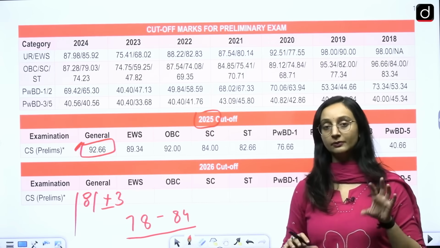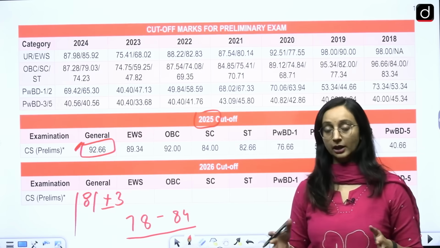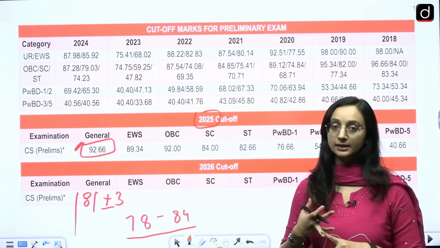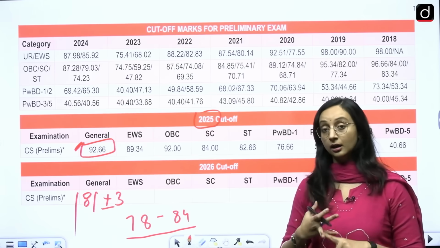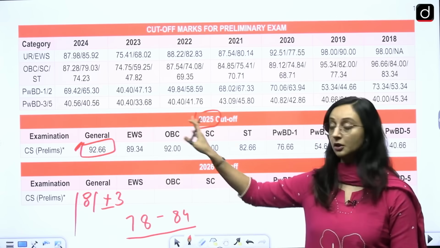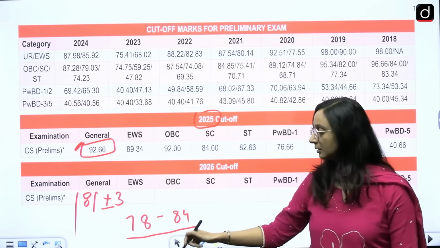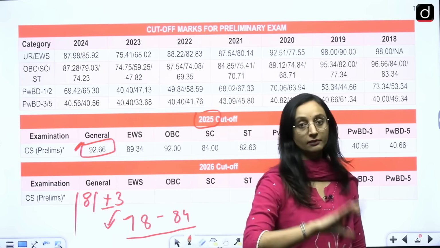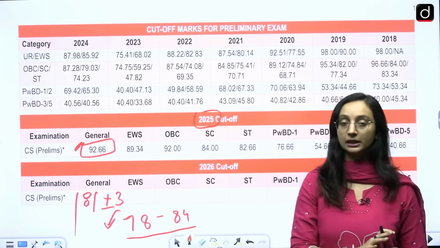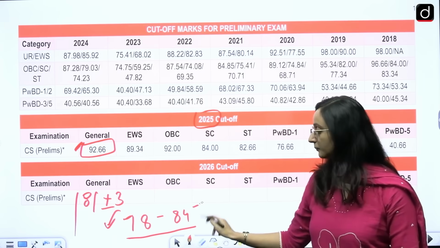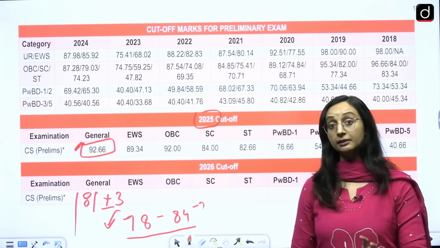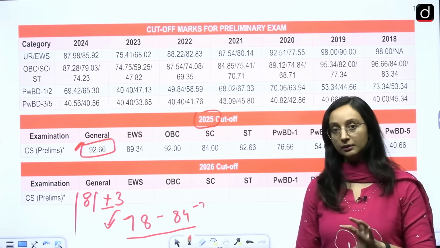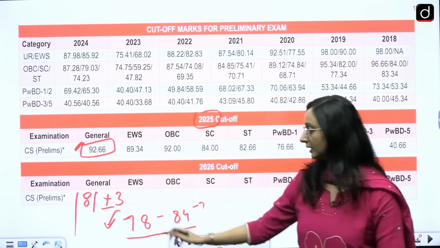But if you're somewhere between 78 to 84, this should be the ideal range for cutoff, because based on the length of the paper and the difficulty level of the paper, it is expected that the cutoff is going to be lower, very low in comparison to the 2025 cutoff. However, lower than 78 is still difficult. We're not expecting it to be 75 or something. Lower than 78 is also difficult, and higher than 84 is also difficult. So 85 and above is also slightly unlikely. But 84, 85, 83, like this can actually be the range.